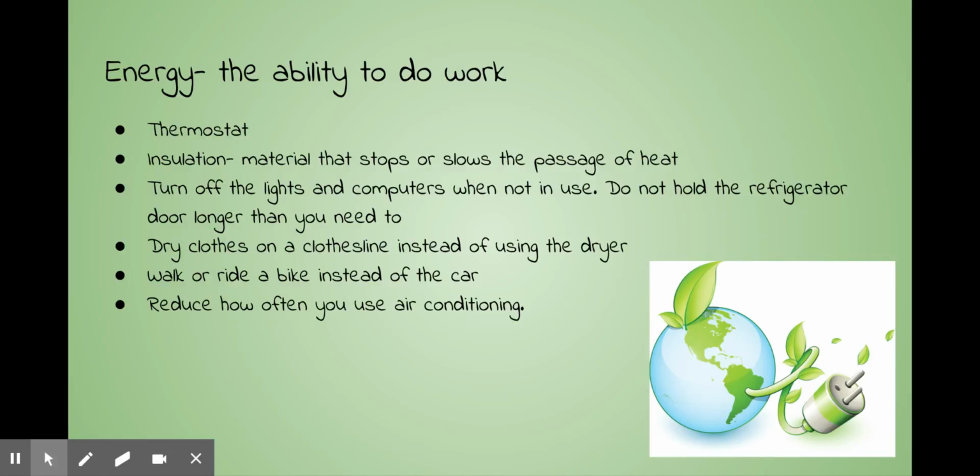Using insulation can save energy. Insulation is material that stops or slows the passage of heat. In winter, insulation keeps heat in. In summer, it helps keep the heat out.